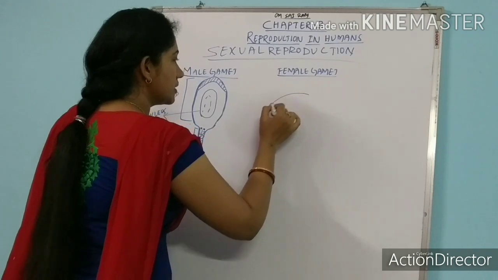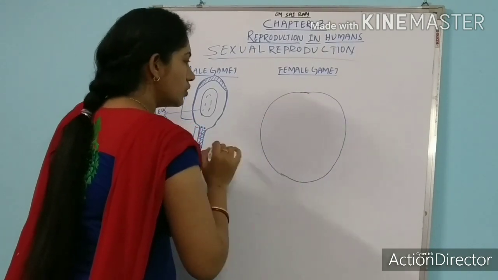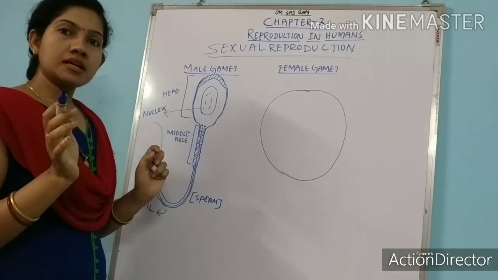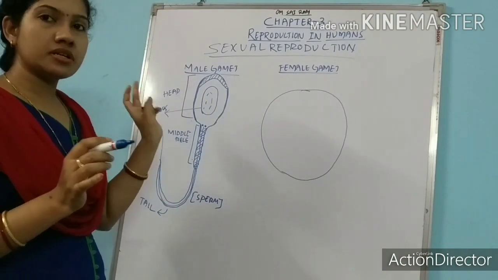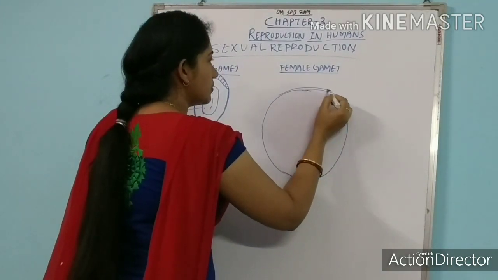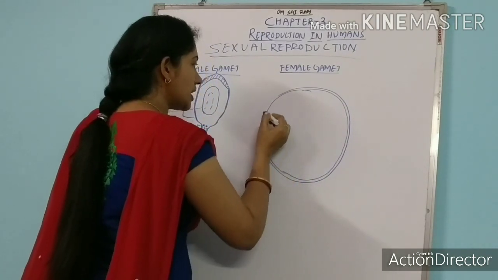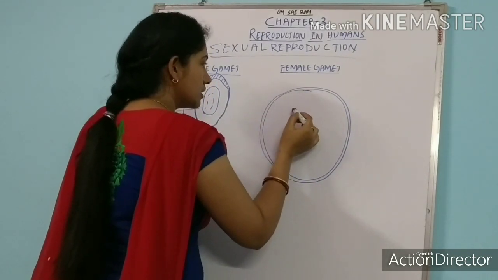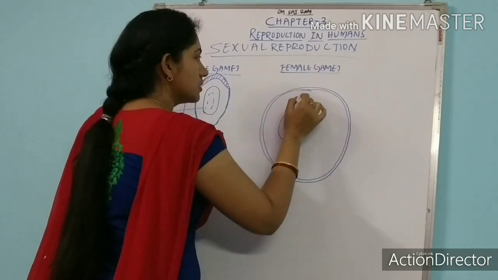If we talk about an ovum, remember, in most cases male gametes are a little bit smaller in size than the female gamete. Ova are generally larger than sperms. If we talk about an ovum, it also contains a number of parts, but I am not discussing all of them. So this is the nucleus of the egg.